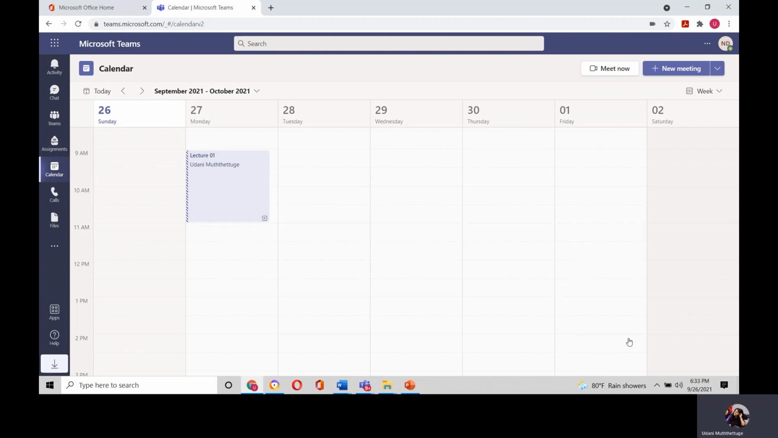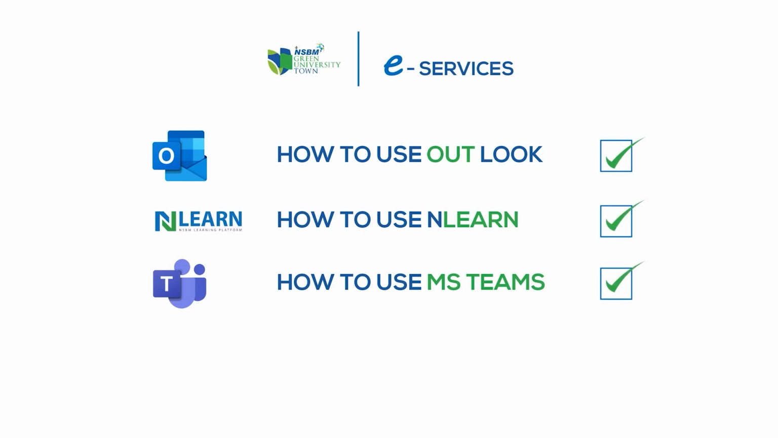Okay, so I hope you all are clear with how to use MS Teams. So from the beginning, if I just summarize, I explained how to use the Outlook account and also how to use NLearn. So now I explained how to use MS Teams. So it's very important that you all be thorough with all these three platforms because it would be very convenient. It would support you to carry out your academic journey very easily.